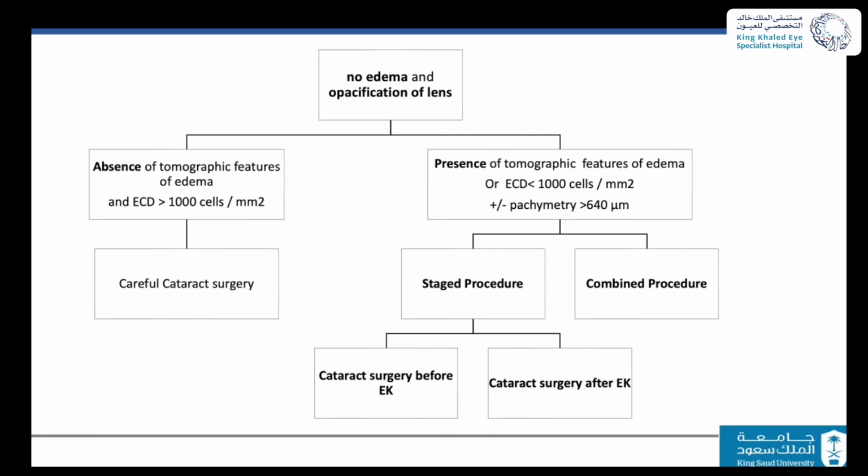So what would now be the best approach? First scenario: no edema and a cataract. If there are no tomographic features of edema and your endothelial cell count is more than 1,000, then careful cataract surgery might be your option. On the other hand, if you have the presence of tomographic features, or if your endothelial cell count is measurable and below 1,000, with pachymetry still being used as a guideline, then you are going to end up doing either the combined or the staged procedure in such a patient. Later on, we are going to go into details about which is better, the combined or the staged procedure.